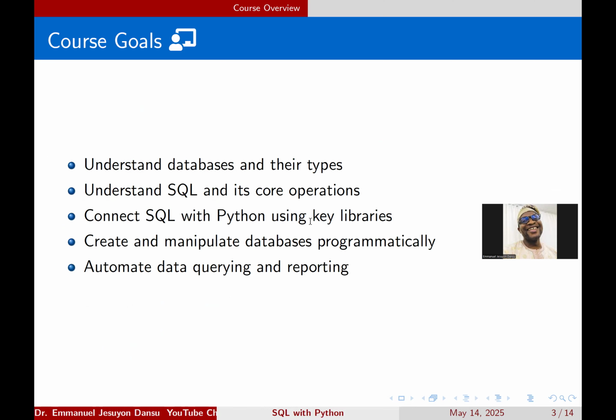Our goals here will be to understand databases and their types, to understand SQL and its core operations, and to connect SQL with Python using key libraries. There are libraries in Python that help you to have access to the SQL database. Then you can create and manipulate databases programmatically, and then you can automate data query and reporting.